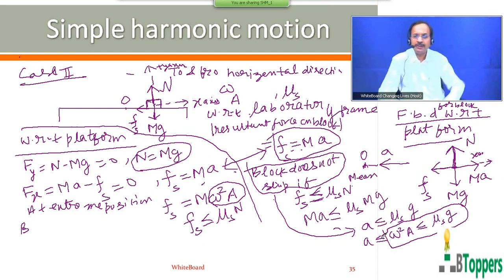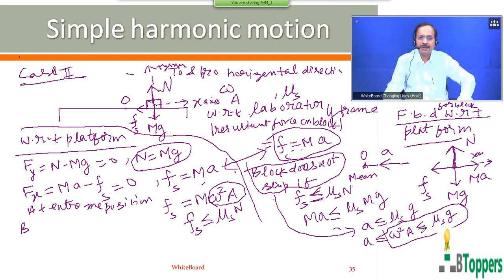I mean, the block oscillates along with the platform with no relative motion between them if the magnitude of the maximum acceleration with respect to the laboratory frame, ω² A, is less than or equal to μs g. Here, ω is the angular frequency of oscillation, and A is the displacement amplitude. So next, I am going to show you the PowerPoint presentation of the same. I mean, I am going to show you the notes for the same case which I have just discussed.